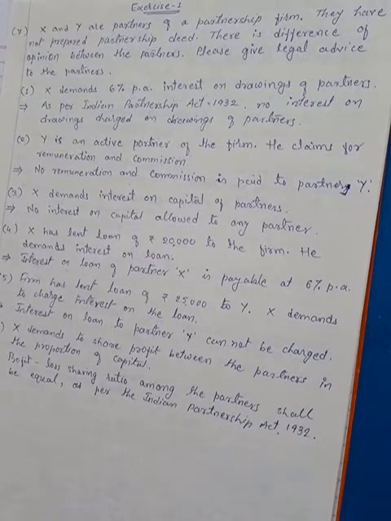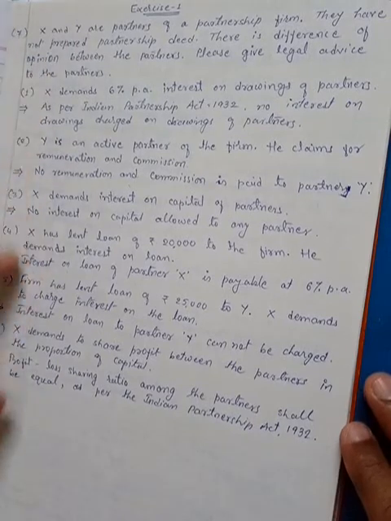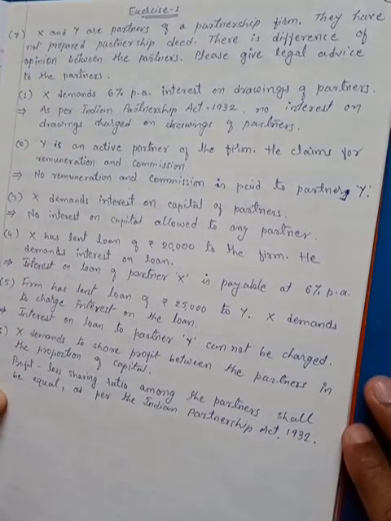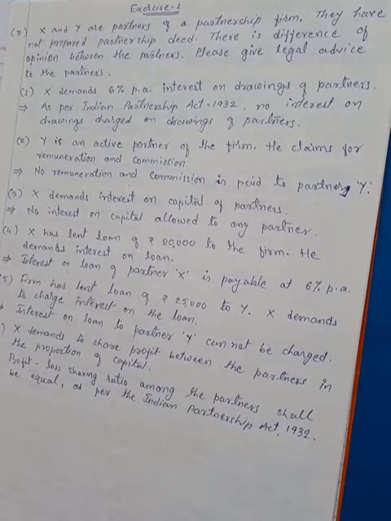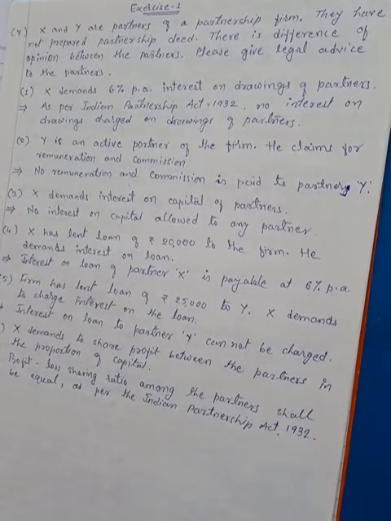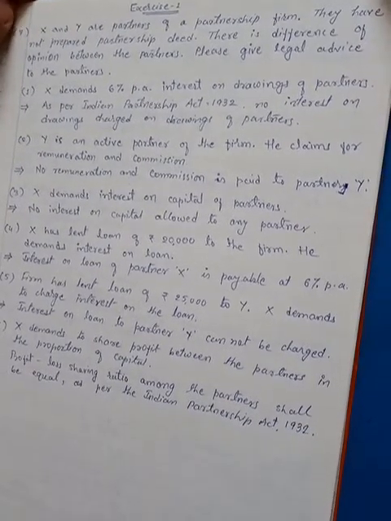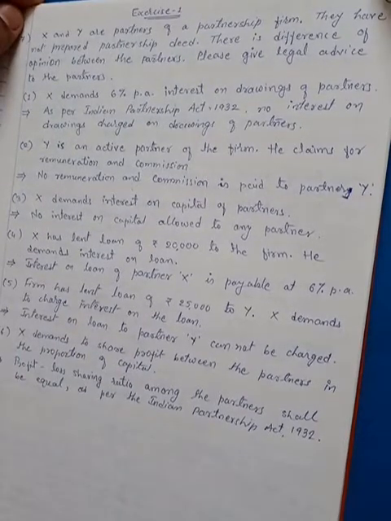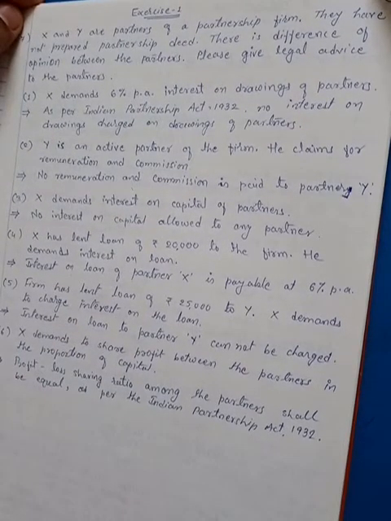See the question, I am reading it. It is a theoretical discussion question: how are we going to use the provisions of the Indian Partnership Act 1932 when there is no partnership deed prepared by the firm, or there is an absence of any provision in the partnership deed. That we are going to discuss in this chapter, in this question. So see question number 7. I'm reading the question now and we'll discuss it one by one. You listen to me and see on your screen what I am discussing and what is given.